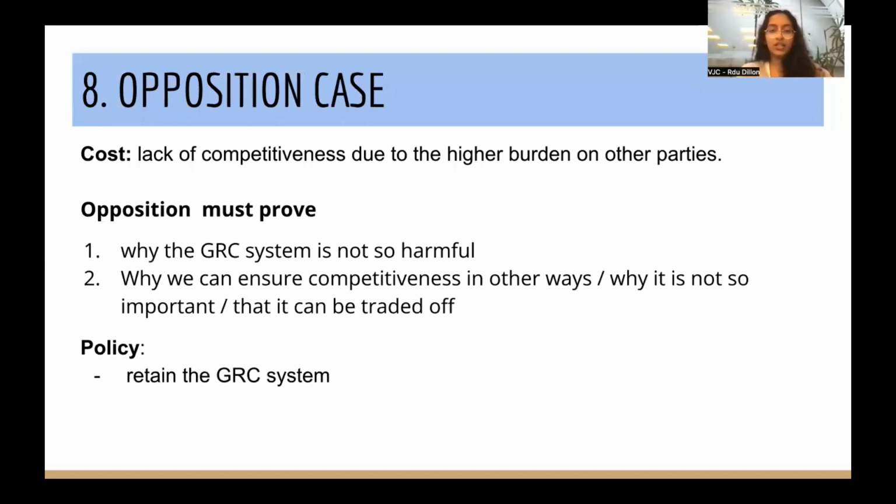So this brings me to the opposition case. So the cost that opposition will have to bear is that there might be a lack of competitiveness due to the higher burden on other parties. So opposition is defending status quo. So same as prop, but flipped. Why the GRC system is firstly not so harmful, such that we ought to abolish it. And secondly, why we can actually ensure competitiveness in other ways, or why competitiveness is not the a priori consideration. And the policy is obviously status quo, we retain the GRC system.